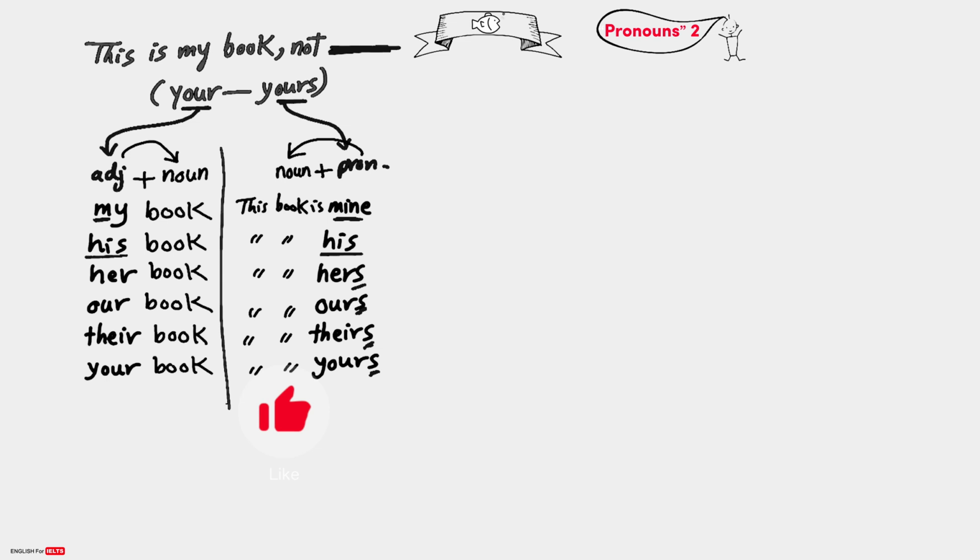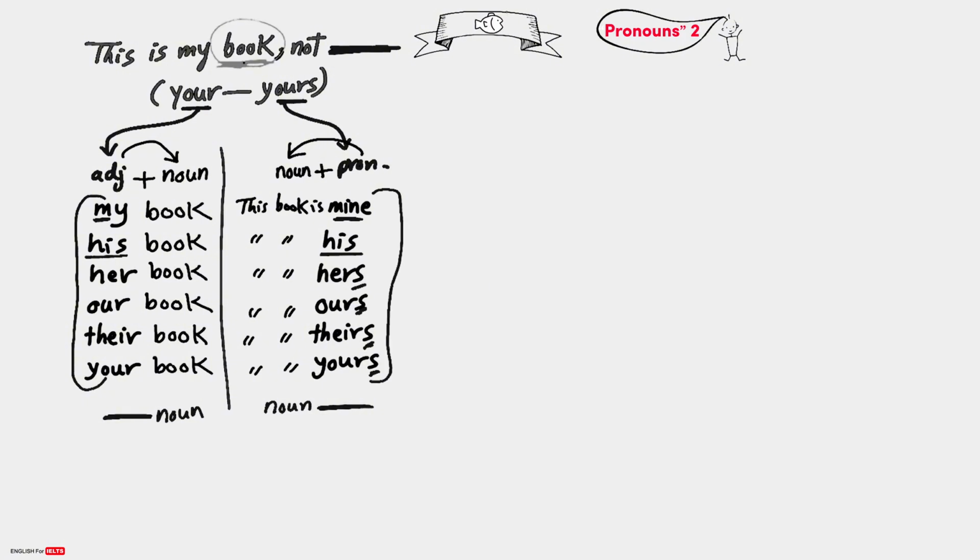Get it or not? Well, if you still don't understand, listen. In the question, if there is a noun after the space, choose one of these. But if the noun comes before the space, choose one of these. Like here in the question, the noun book comes before the space. Like here, the noun comes before the space. So we choose the one with s in the end. Yours. This is the answer, guys.